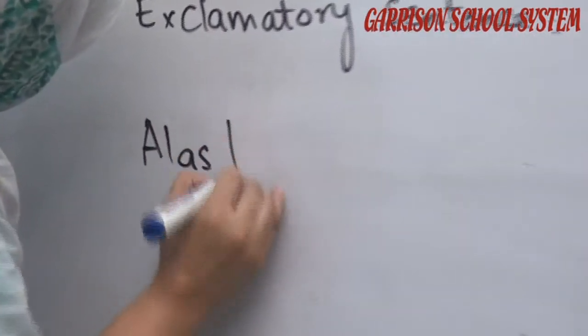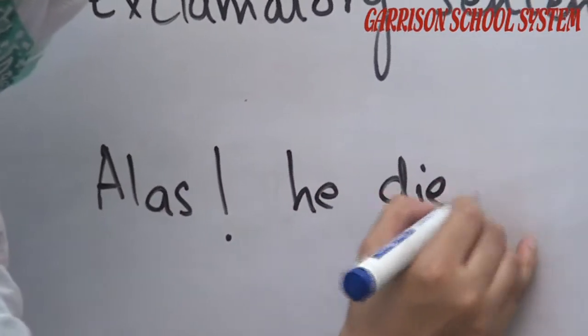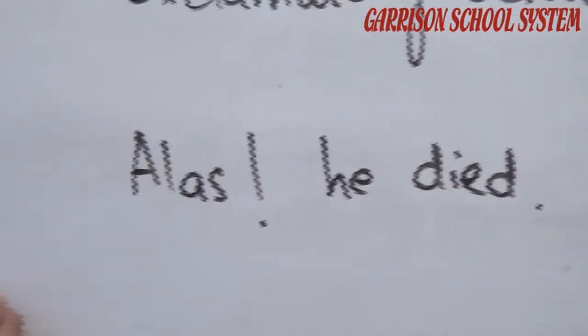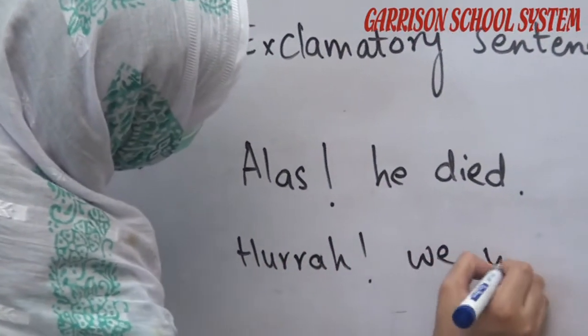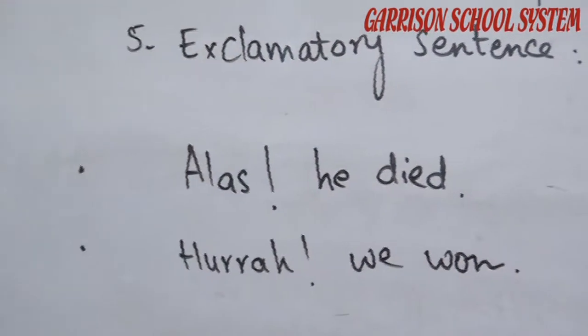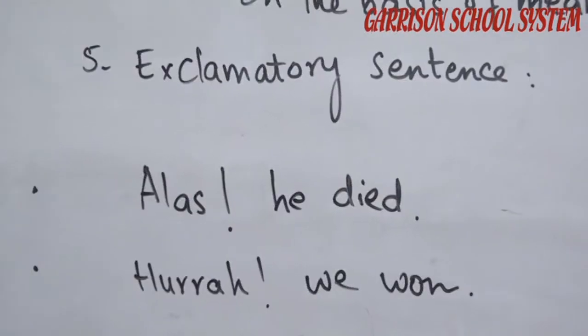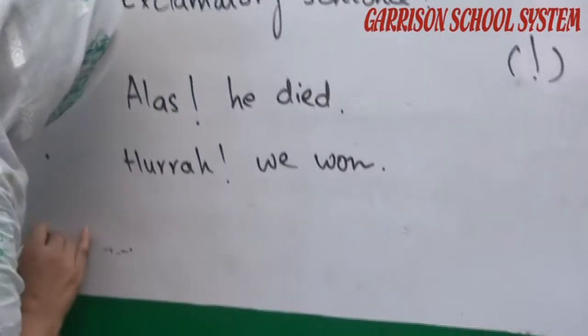Alas, he died! Hooray! We won! How beautiful is she!